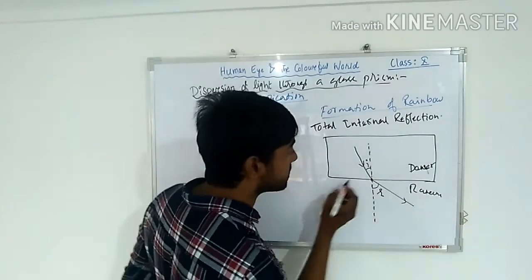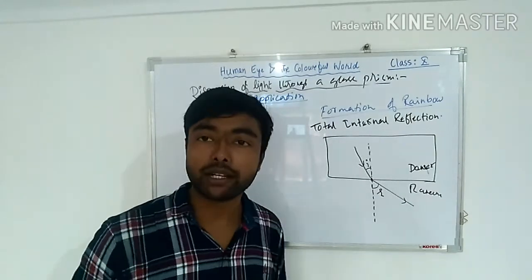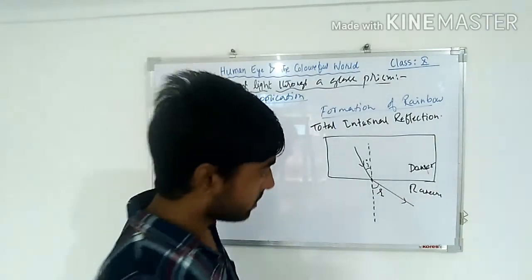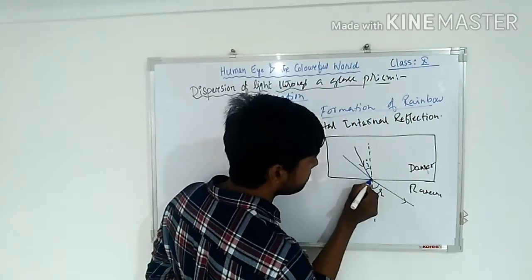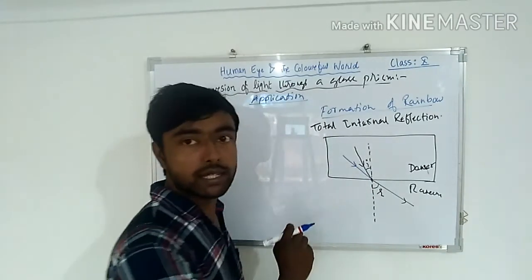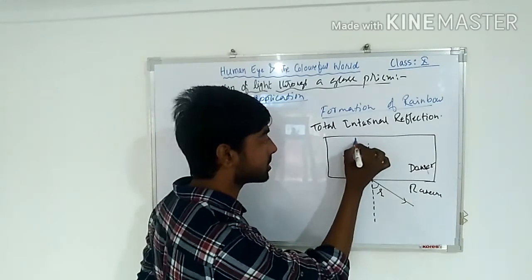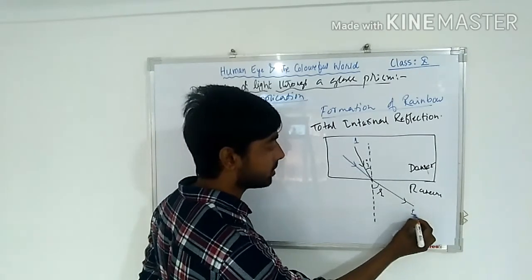angle of incidence, that means if I draw another ray which has more bending like this, this is the second ray, this is the first ray.